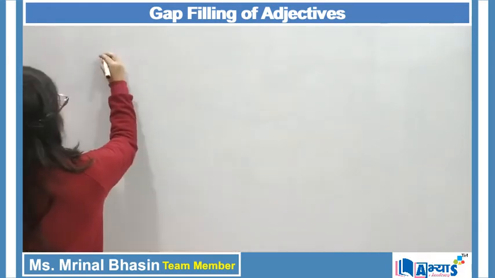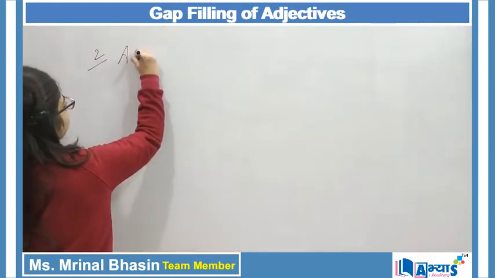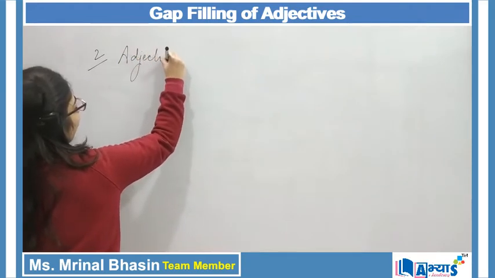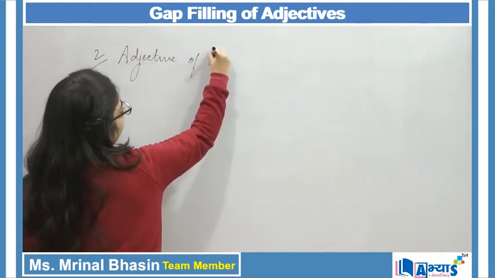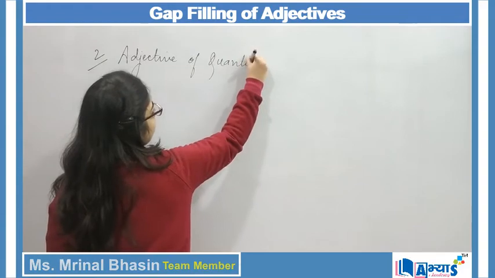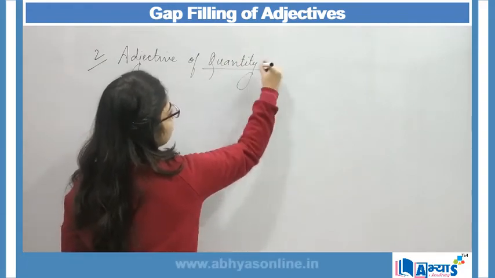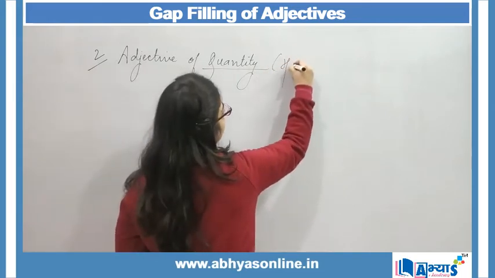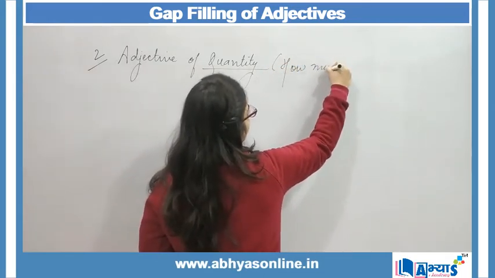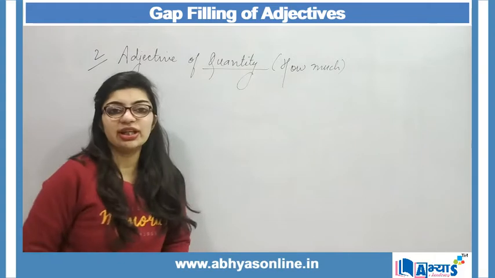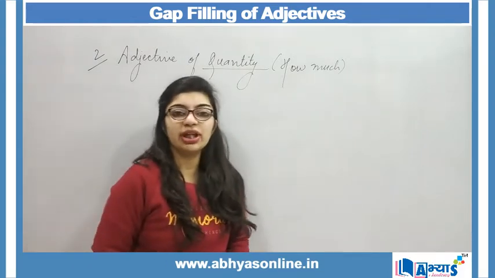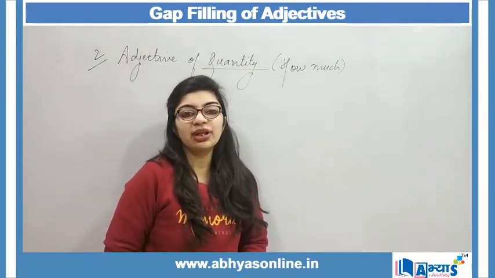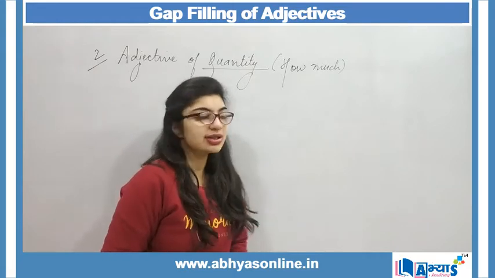So now next we will be talking about adjective of quantity. So second is adjective of quantity. Now quantity basically gives us an answer to the question how much, right? It gives an answer to the question how much. So here it is basically used for describing a quantity of a noun. That noun can be a thing, right?